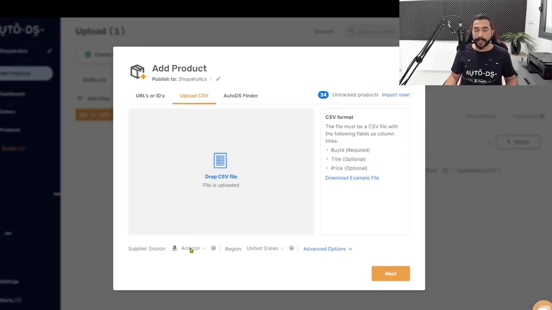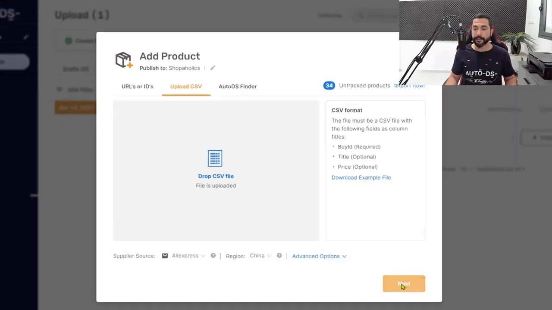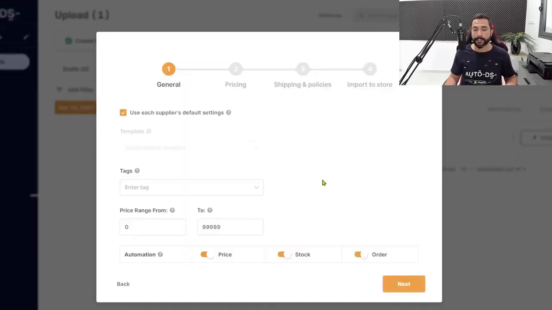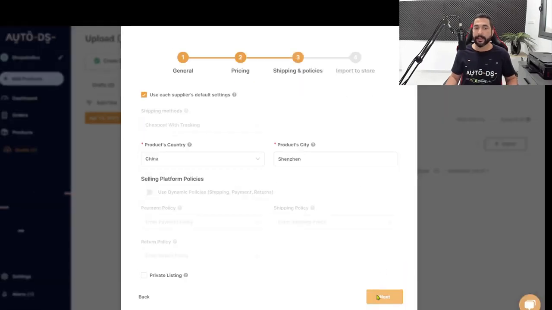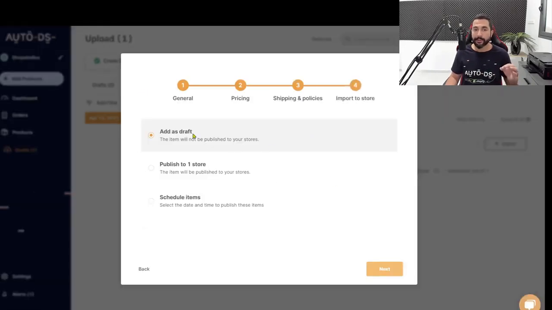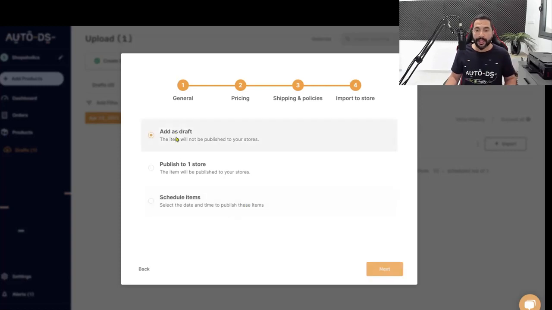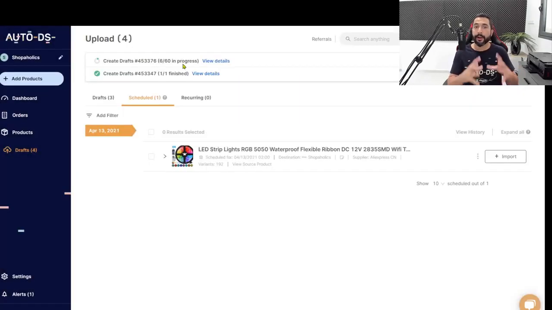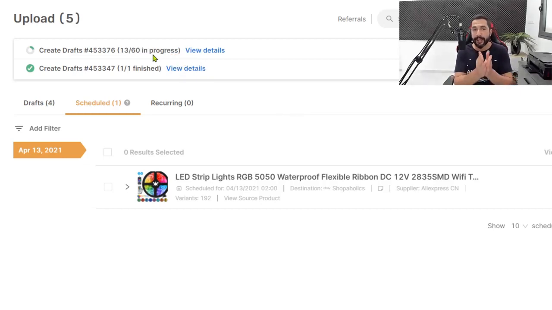Now we're going to choose the right settings. So the supplier here is AliExpress, the region is China. Choose whatever advanced options you want. Then start your import configuration process, your general settings, pricing settings, shipping and policies, and again in the last section we're going to either add them as a draft, publish to our stores, or schedule to add them at a later date and time. Once we are done with that, we're going to click on next. The products have already started the import process into the draft section of our store, and look how fast it is going up while I speak.